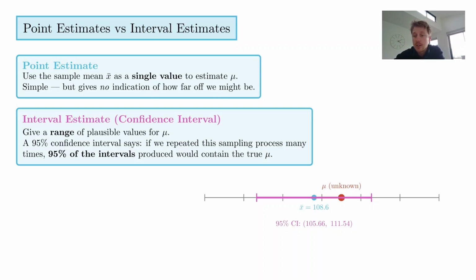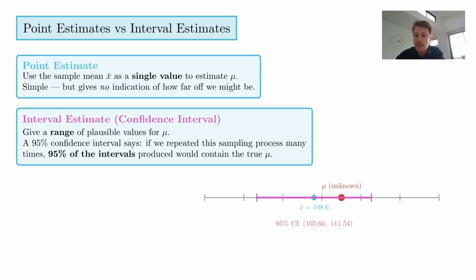If we look at this diagram, we can get a sense of what we're saying. The point estimate here in blue is 108.6. That's just from one sample. The population mean is actually unknown. We never know that, right? We don't have access to it. We can't do a survey of every single Year 12 student, so the population mean will always be unknown.